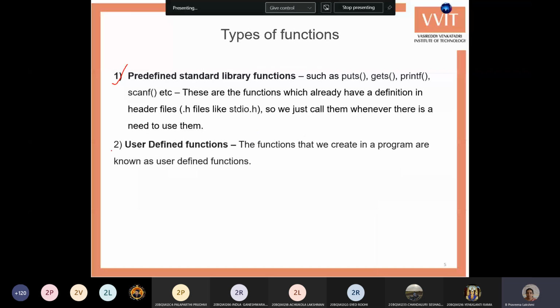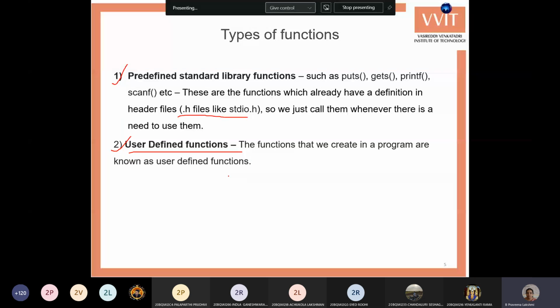With arguments and with return type, with arguments and without return type, without arguments and with return type, and without arguments and without return type. Like this we have the four types.